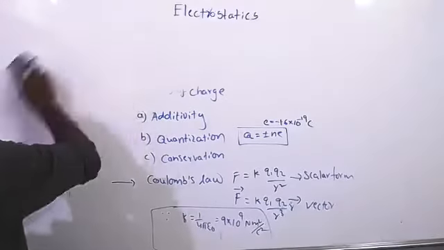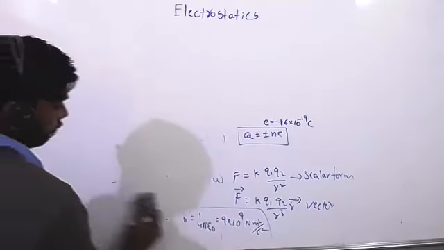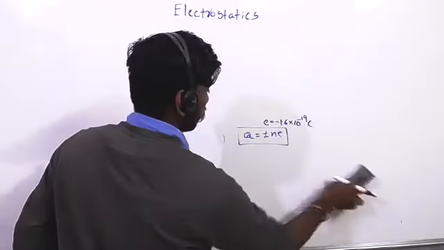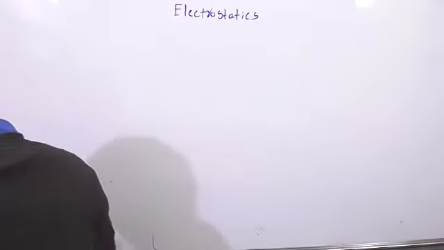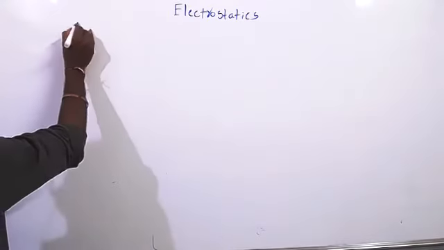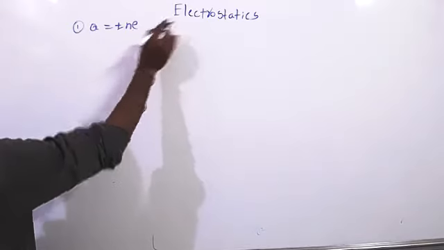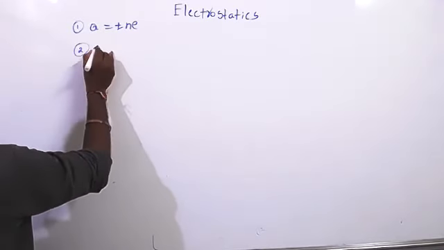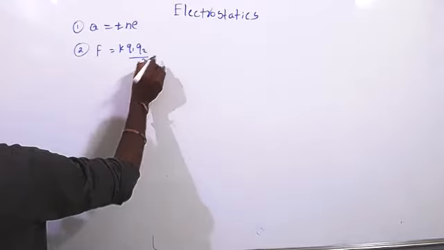In this, from the first part, see the questions. First question, we can say that Q is equal to plus or minus Ne if they ask. Second question, only one formula, F is equal to K Q1 Q2 by R square.